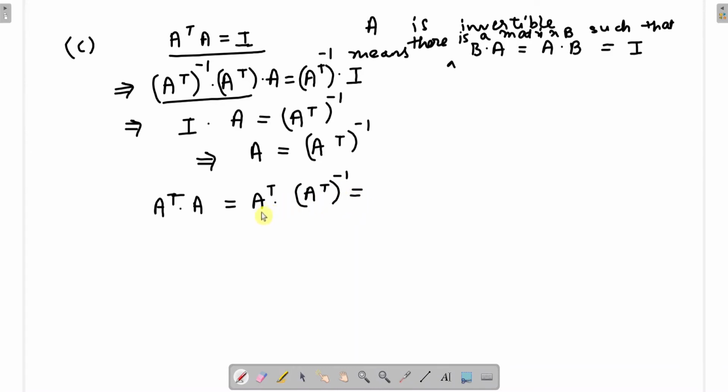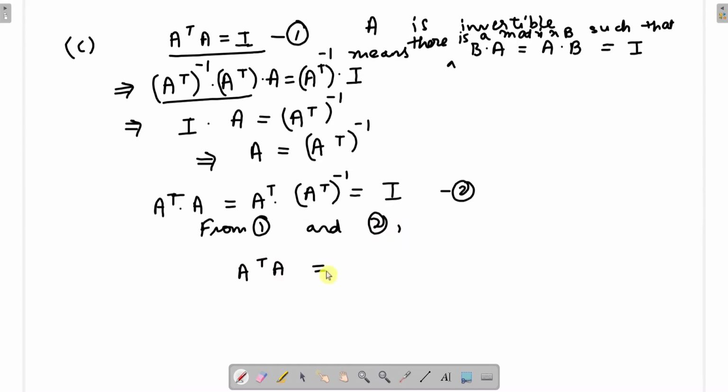A transpose multiplied by A transpose inverse, so here we get the identity matrix. Okay, so suppose we call this equation 1 and this equation 2. From 1 and 2 we get A transpose A is equal to I, which is equal to A transpose A.